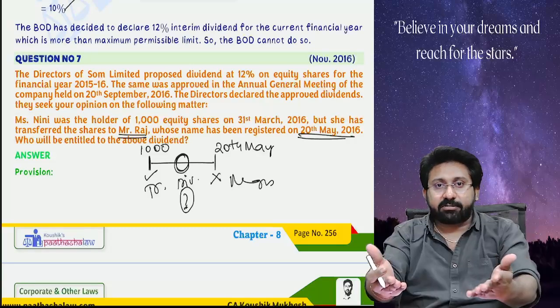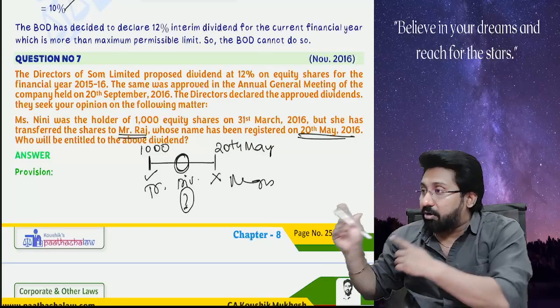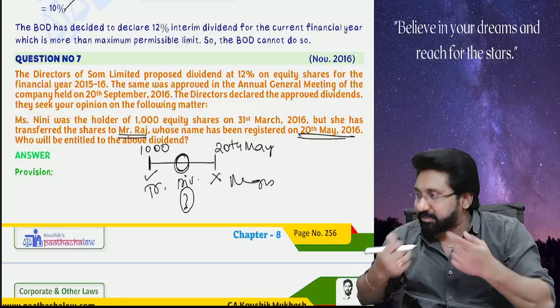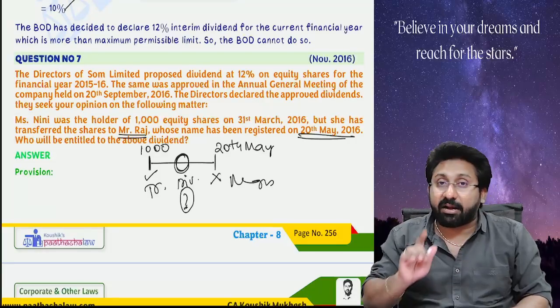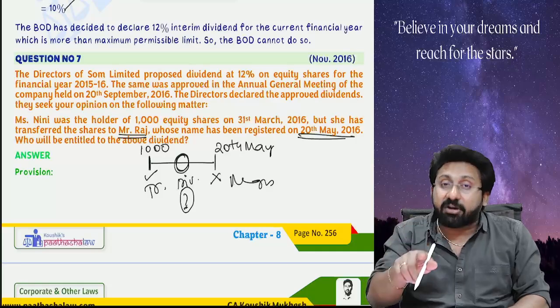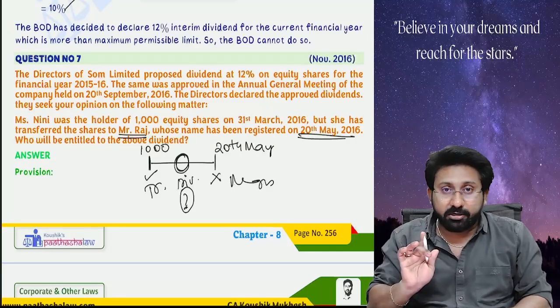I purchased shares from you and you gave me the shares, but in the records of the company, you are still the member, because the transfer is not yet completed and registration is not yet done. So in the register of the company, the person whose name is there, to him the dividend has to go.